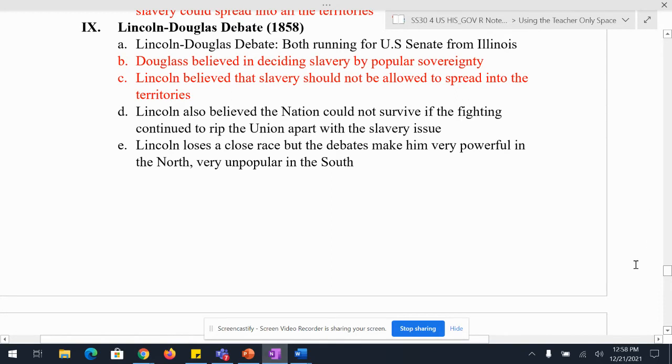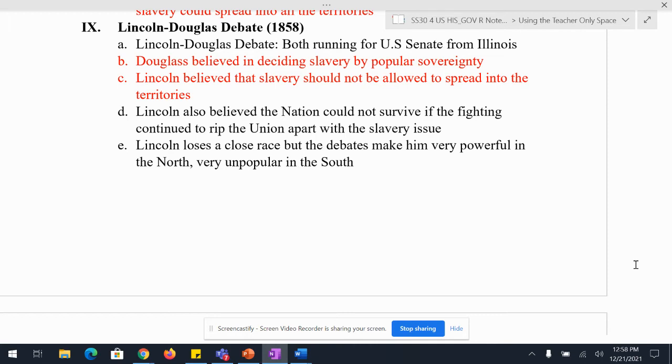All right. So, Lincoln is actually going to lose this. He's going to lose a close race, but the debates make him very powerful in the North and very unpopular in the South. Because the South heard this as he's going to get rid of our slaves.